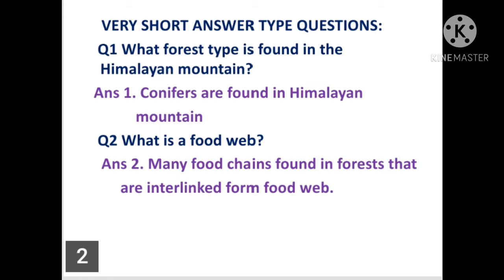Question 2. What is a food web? Answer: many food chains found in a forest are interlinked and form a food web. Food web means interlinked or branched food chains. Simply, you can say a branched food chain is known as a food web.